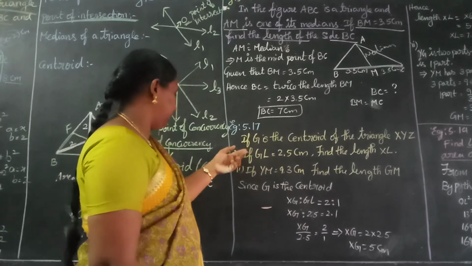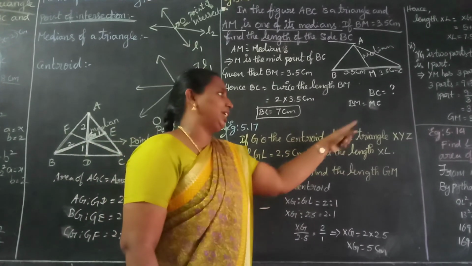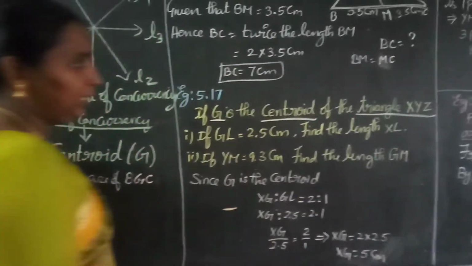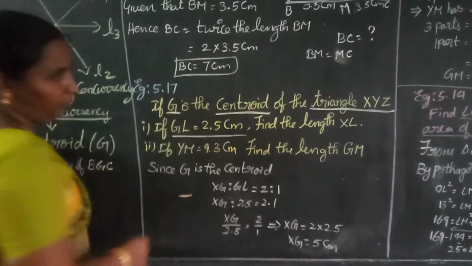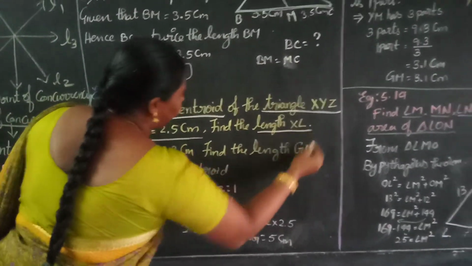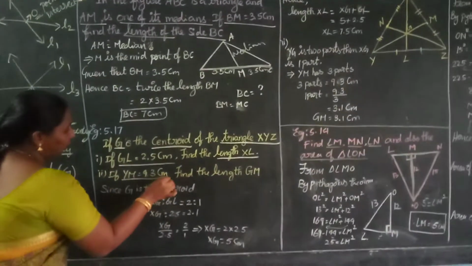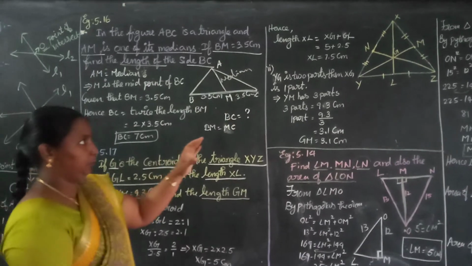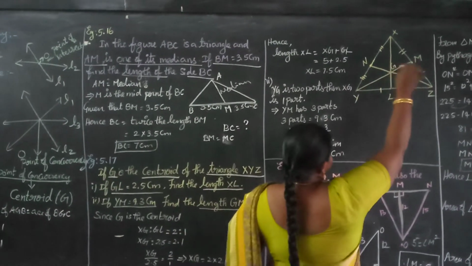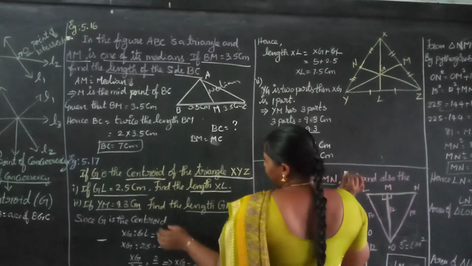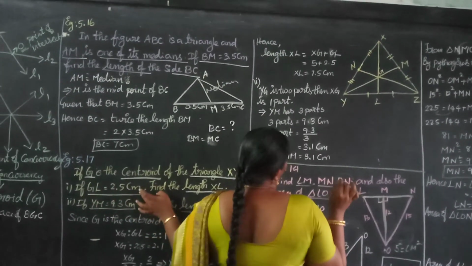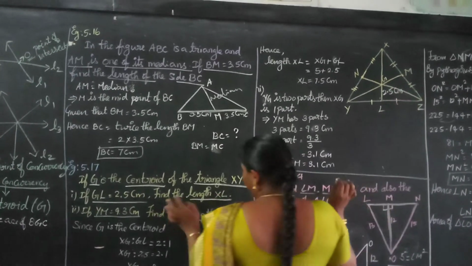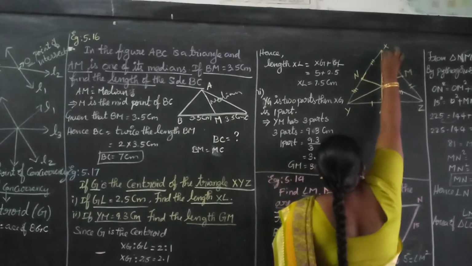Example 5.17. If G is the centroid of the triangle XYZ, they given G is the centroid of the triangle XYZ, GL is 2.5 centimeter. We are going to find the length of XL. YM they given 9.3 centimeter and the length GM we are going to find. See this figure. G is the centroid of this triangle. They given GL equal to 2.5 centimeter. They asked to find XL, that is the whole length.